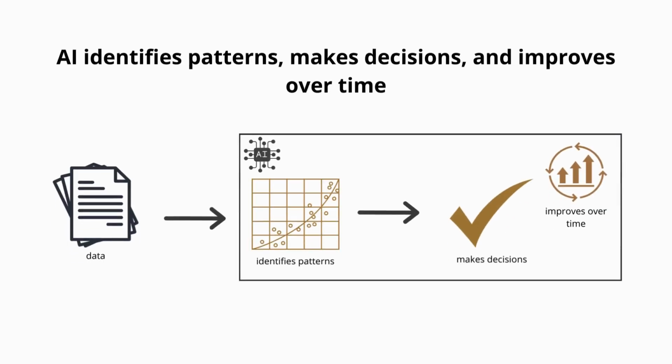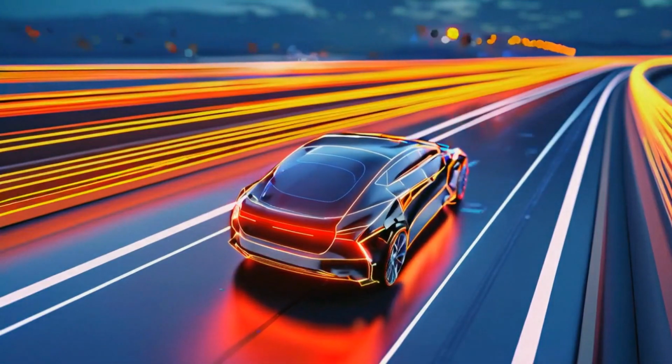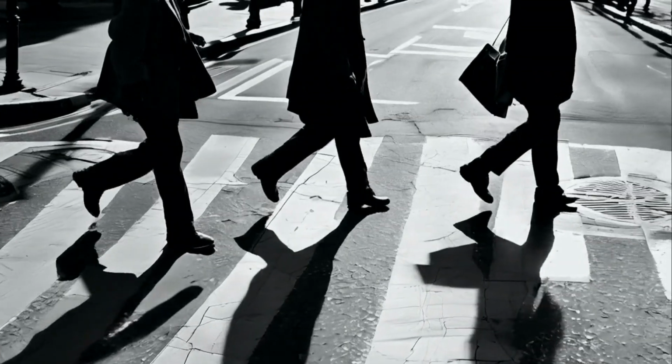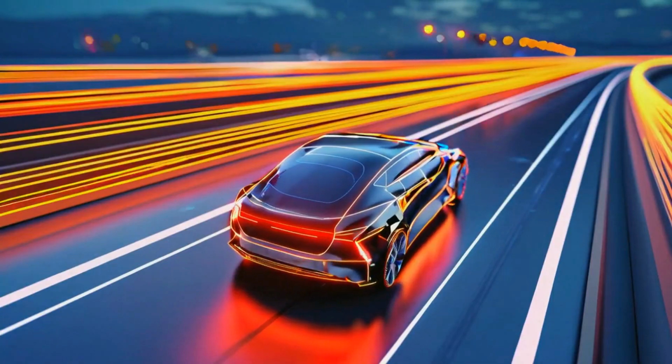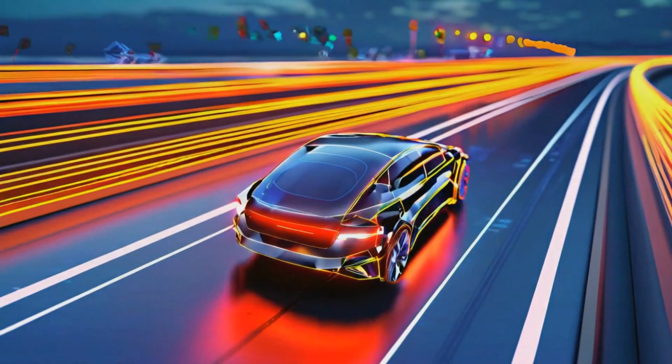Before we dive into the specifics, let's define what we mean by learning in the context of AI. When we say AI learns, we mean it uses data to identify patterns, make decisions, or improve its performance on a specific task. Imagine a self-driving car. As it processes more road data, such as traffic patterns, weather conditions, and pedestrian movements, it learns to make better decisions. It's a continuous cycle of data input, learning, and improvement.